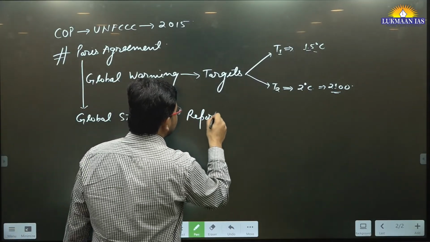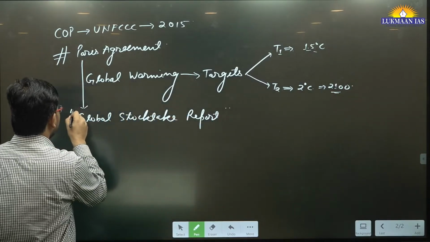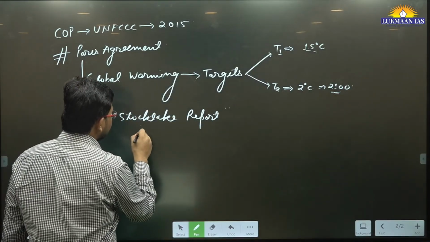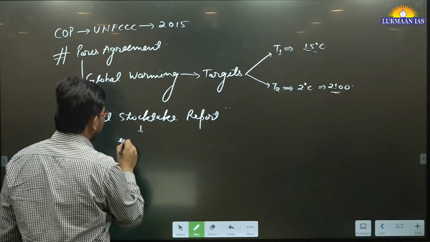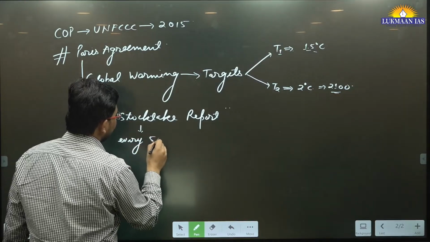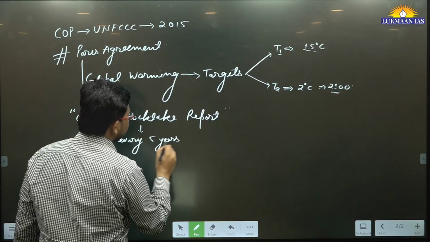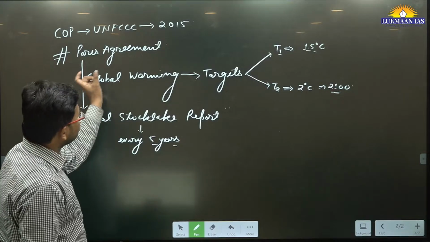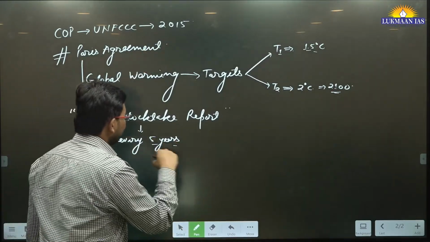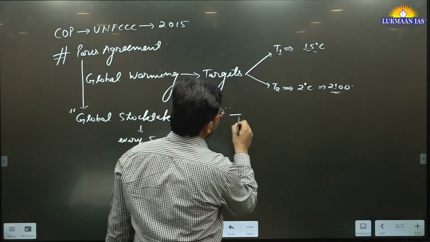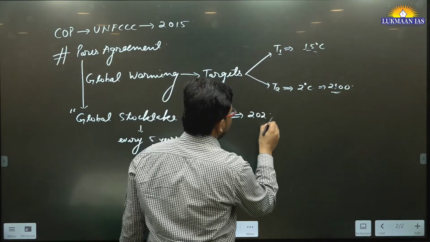What is the significance of the Global Stocktake Report? Basically, the Global Stocktake Report is a report that will be released every 5 years, okay? It will be released every 5 years since the adoption of the Paris Agreement. So it was agreed in 2015. So the first Global Stocktake Report should have come in the year 2020.